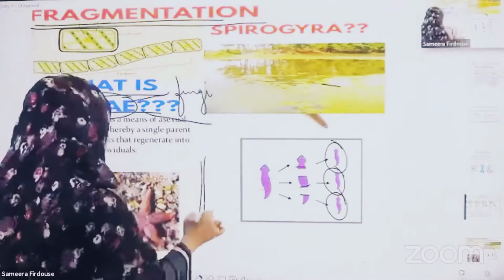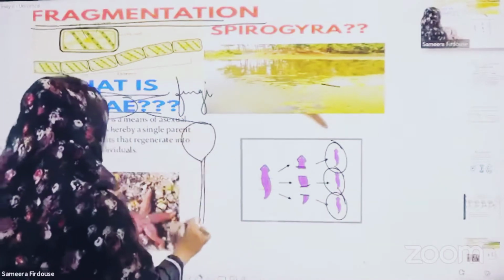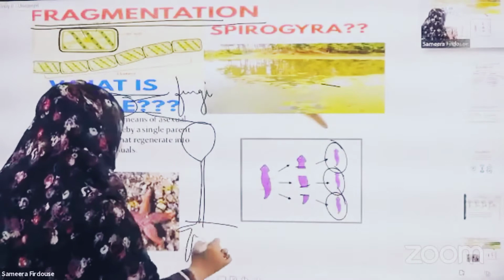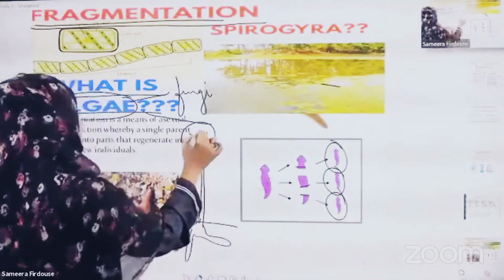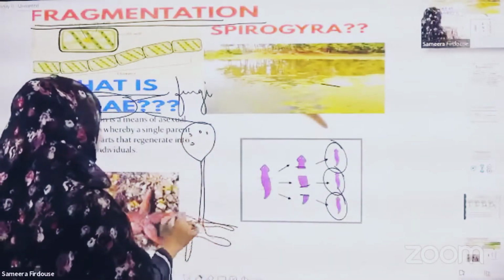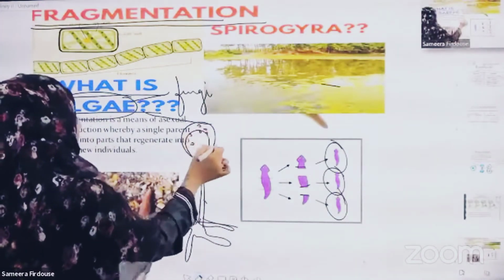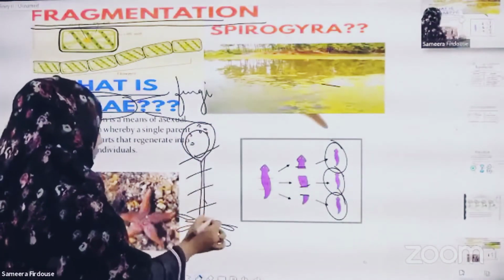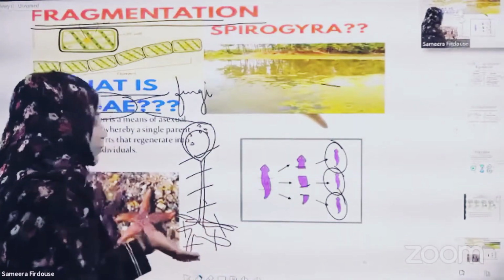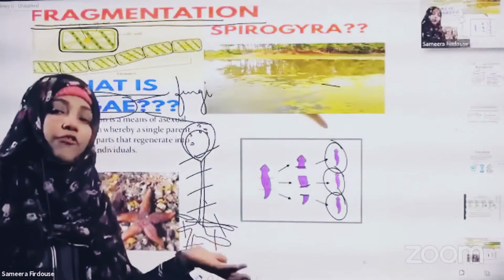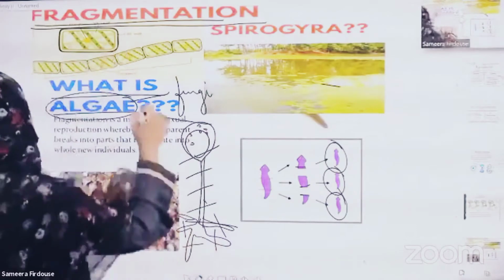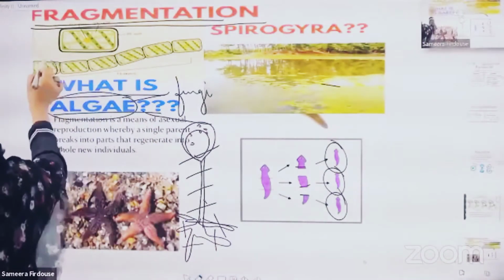Suppose I draw a fungus. I'm drawing Rhizopus. Rhizopus is an example of fungi. These are hyphae and rhizoids. If the fungus is divided into small portions, each portion will develop into a new fungus. Same even in Spirogyra, which is one of the algae.